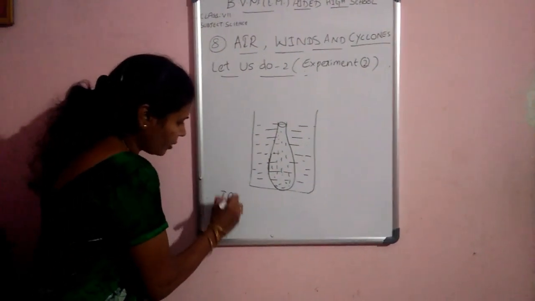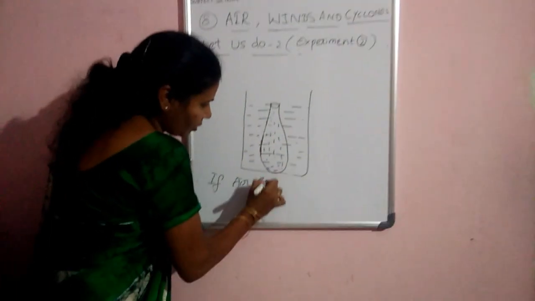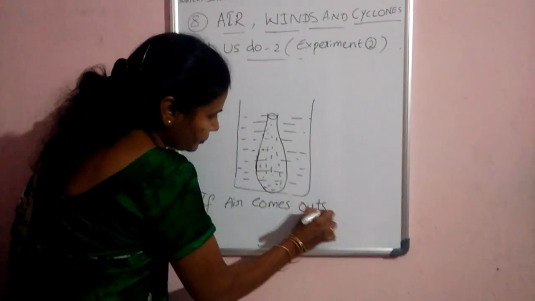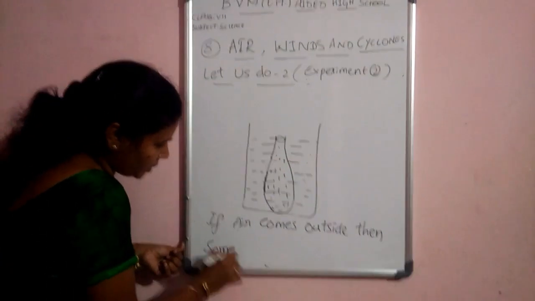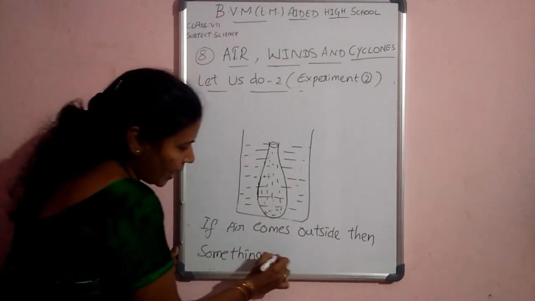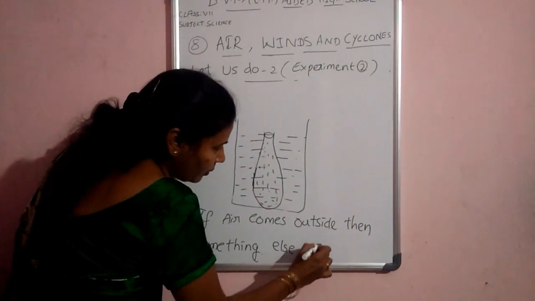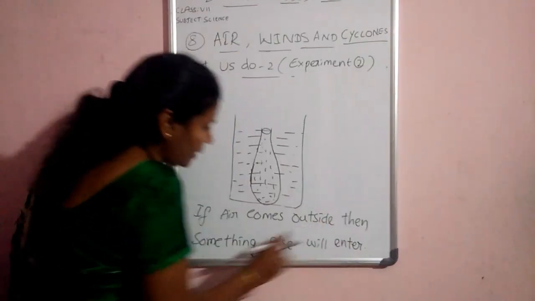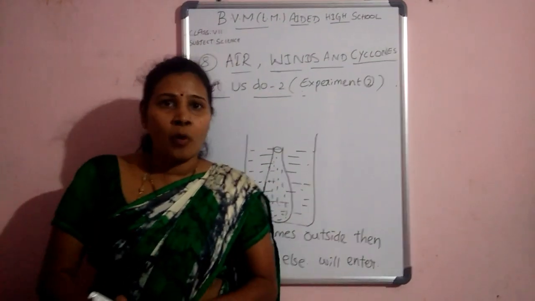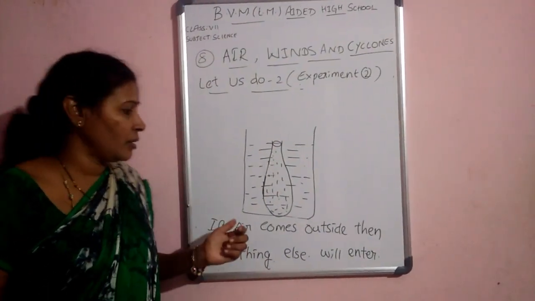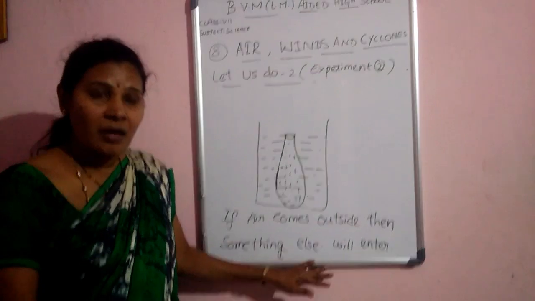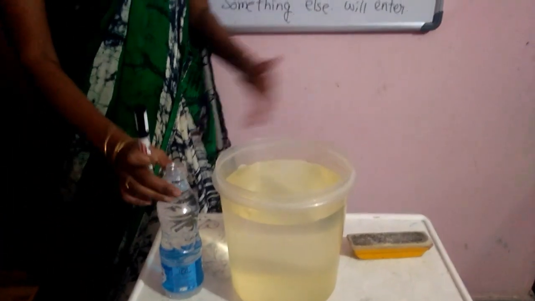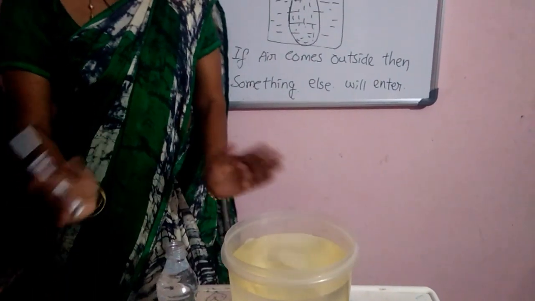From this experiment, what do you understand? If air comes outside, then something else will enter. That means air occupies the space around us. So finally, what do you understand? If air comes outside and something else, in this case water, is there, water will enter and fill it, and that air occupies the surroundings.